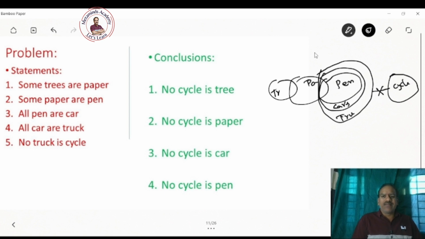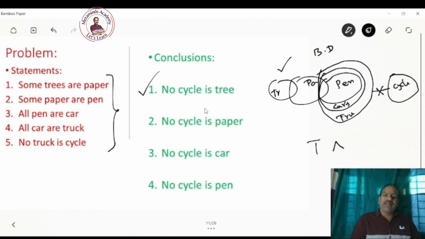Right. Now this is the basic diagram. But what about the alternative diagram? The first conclusion is no cycle is tree. See, there is no intersection between trees and cycles in the given basic diagram. Therefore, it is true in the basic diagram, right? And this is an AND gate, right? No type of statement is an AND gate.